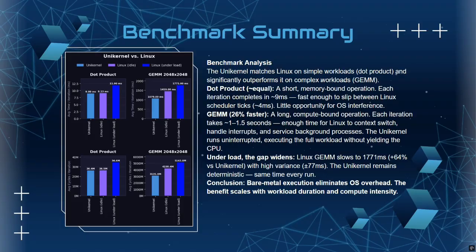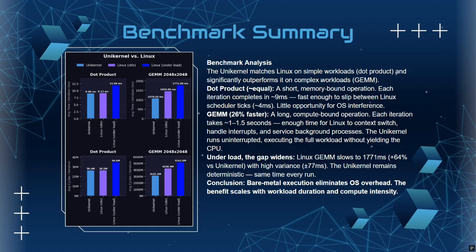All right, so this slide covers our benchmark results comparing the unikernel against Linux. For this, we ran 2 tests, a dot product and general matrix multiplication, and we tested Linux both at idle and under load. So starting with the dot product, all 3 basically tied at around 9 milliseconds, which is to be expected because it's a shorter memory bound operation that finishes fast enough that there's no OS interference.